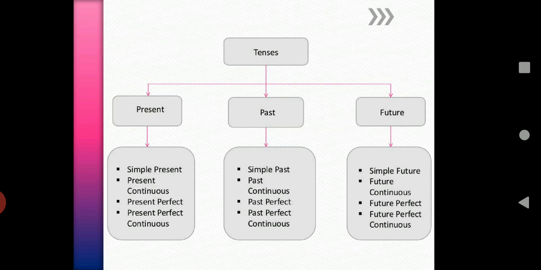As we see in this chart, we have three types of tenses: present tense, past tense, future tense. Coming to present: simple present tense, present continuous tense, present perfect tense, present perfect continuous tense. Coming to past tense: simple past, past continuous, past perfect, past perfect continuous tense. Coming to future: simple future, future continuous, future perfect, and future perfect continuous. So mainly three tenses, each divided into four. Three fours are 12. Total 12 tenses.